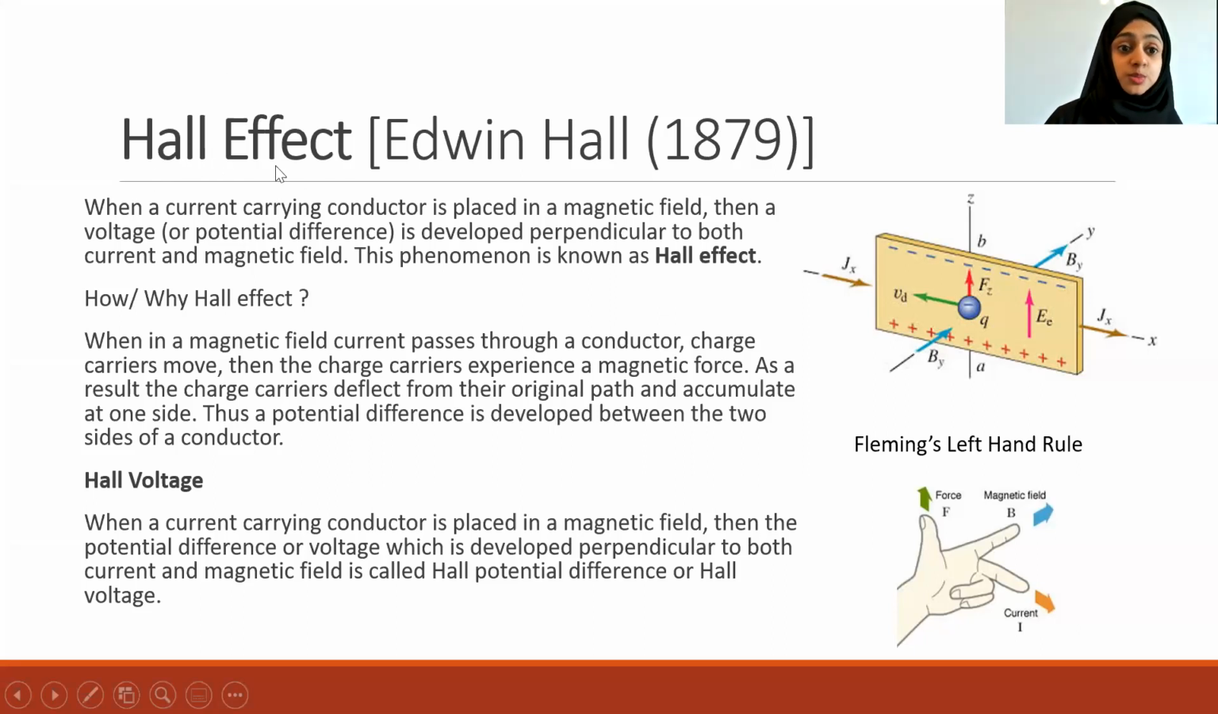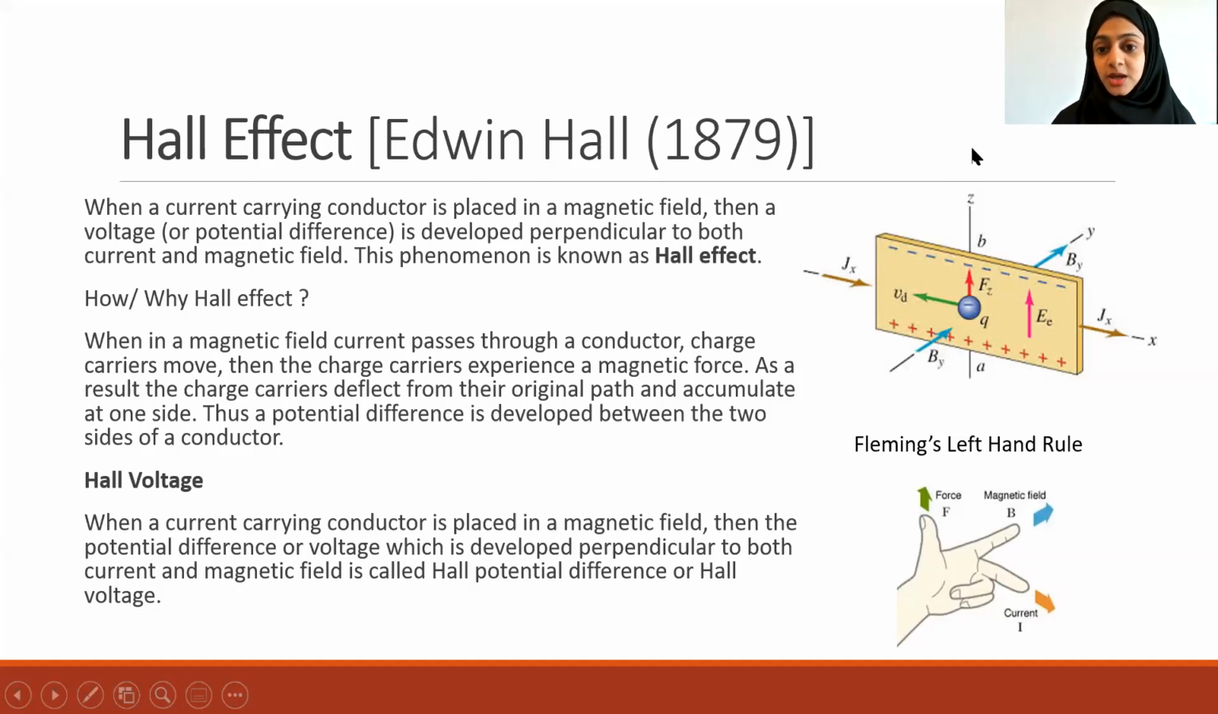Let us see what is meant by Hall effect. When a current carrying conductor is placed in a magnetic field, then a voltage or potential difference is developed perpendicular to both the current and the magnetic field. This phenomenon is called Hall effect. Okay, so what do we need? We need a current carrying conductor, and it should be placed in a magnetic field.